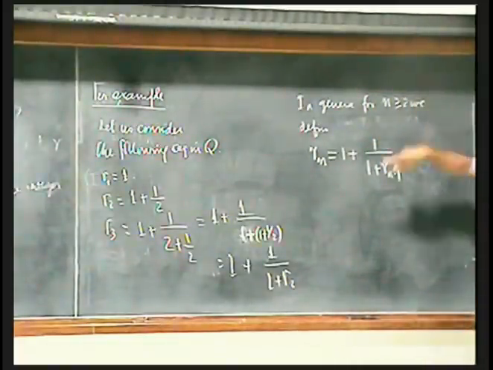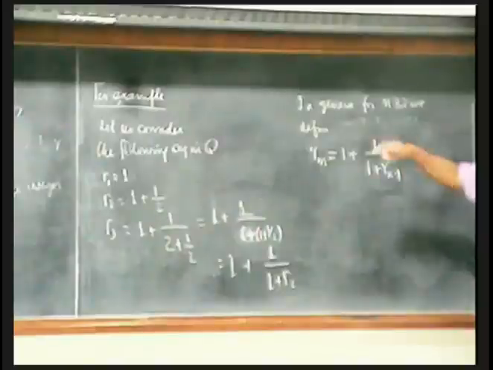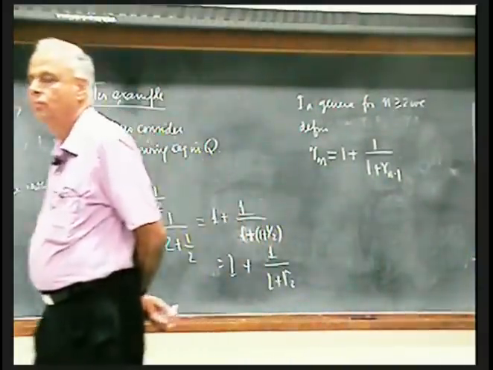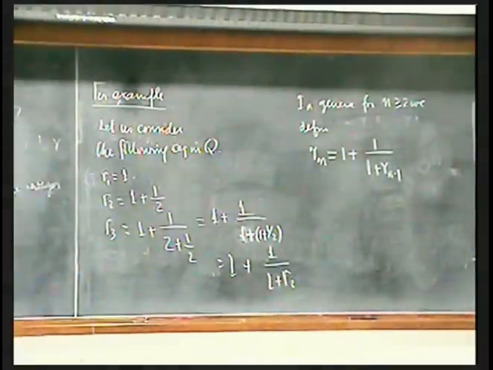I already said what is R1, so I can get R2, then I can get R3, I can get R4. It's a recursive relation. Okay. So you have a small box inside which you input something. The output is 1 plus 1 over 1 plus the input. Now that output you put again as input, again as input, again as input, you will start getting many things.